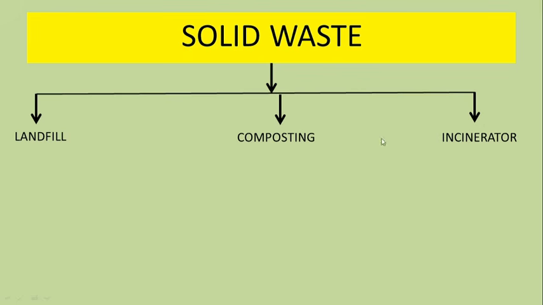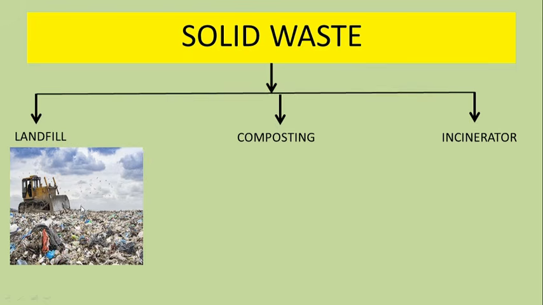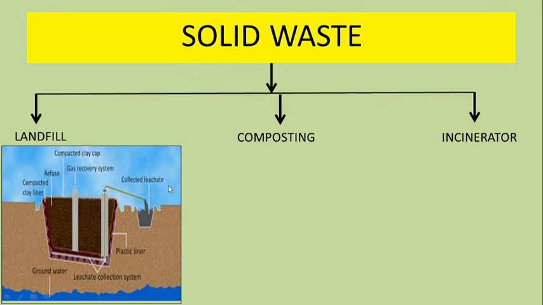At present, we are using the following three methods to treat solid waste: landfill site, composting, and incinerator. Landfill sites are places on the outskirts of a city where we dump the waste of the city. In Delhi there are three landfill sites: Okhla, Bhalsawa and Ghazipur. According to the scientific protocol, landfill sites should be constructed by this rule. First, a pit is created deep inside the ground. This pit is then lined with a plastic liner or any impermeable substance, in order to avoid any leakage into the groundwater.